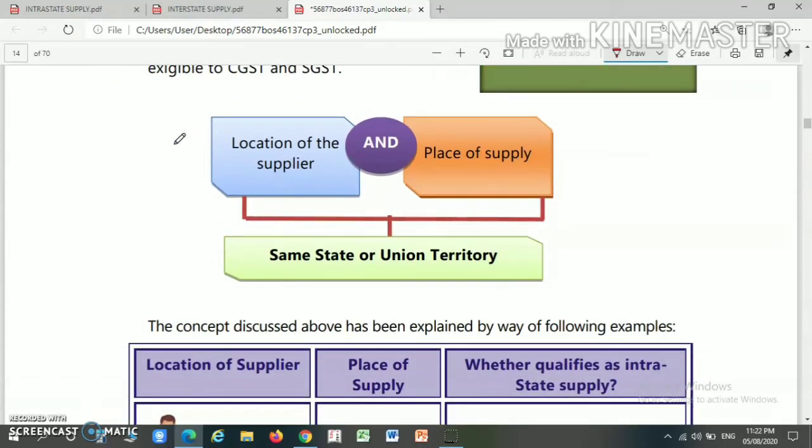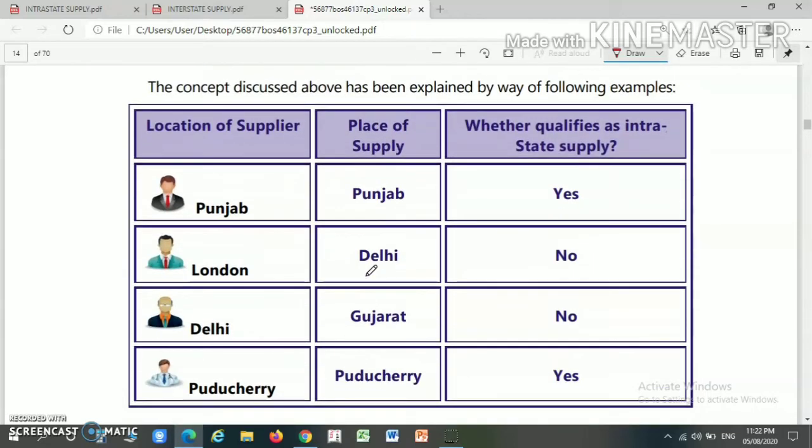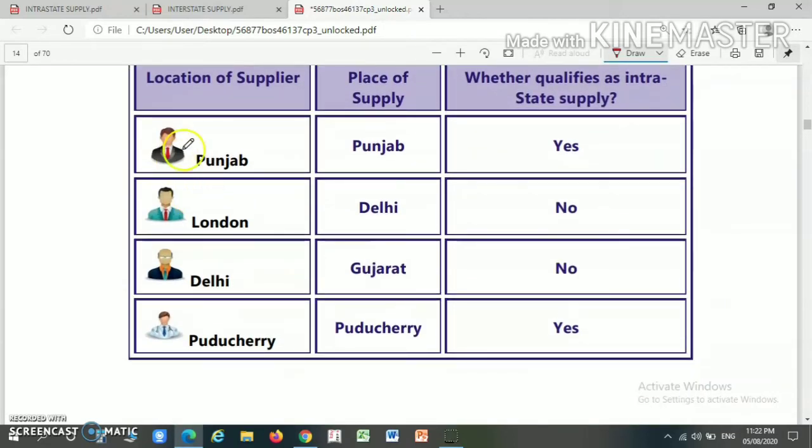In an interstate supply, the location of the supplier and the place of supply are in a different state or a different union territory. However, in an intrastate supply, the location of the supplier and the place of supply are in the same state or the same union territory. For example, if the location of the supplier is in Punjab and the place of supply is Punjab, then it is considered as an intrastate supply.